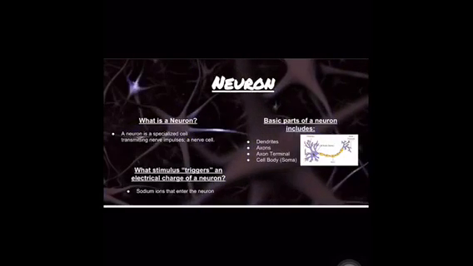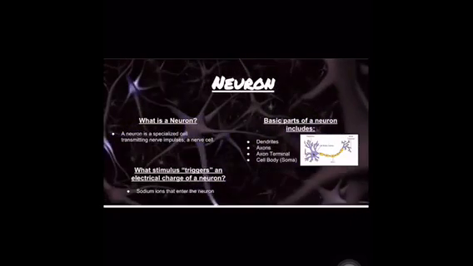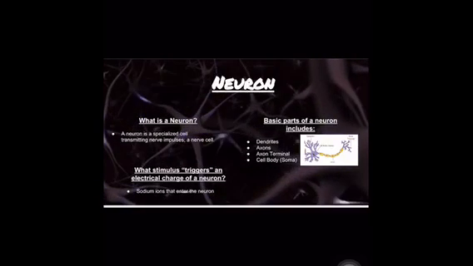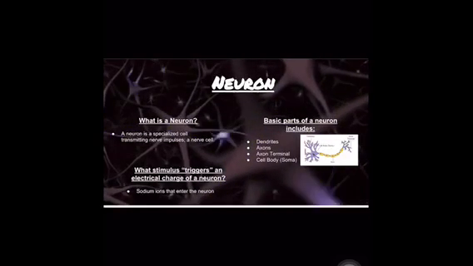What is a neuron? A neuron is a specialized cell transmitting nerve impulses in a nerve cell. Basic parts of a neuron include dendrites, axons, axon terminal, and cell body, also known as soma. Sodium ions that enter the neuron trigger an electrical charge of a neuron.